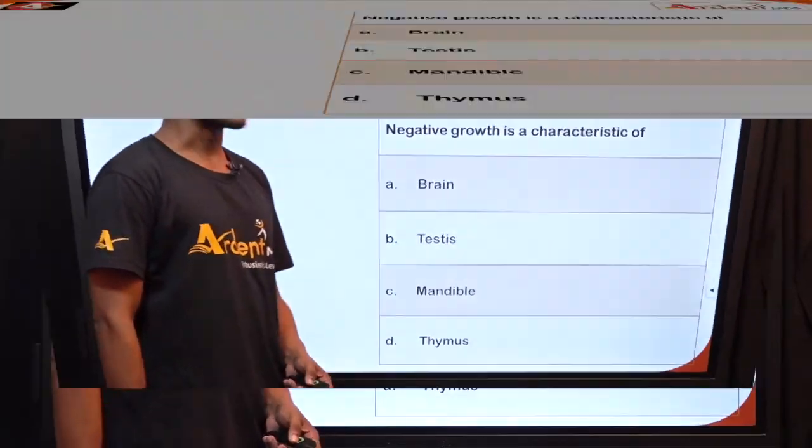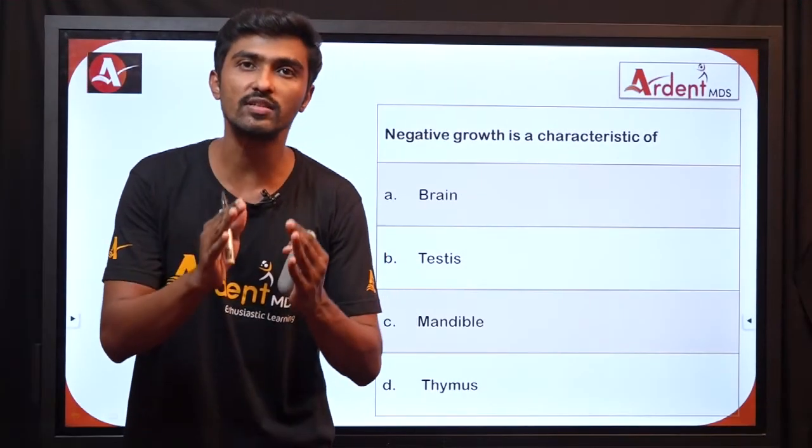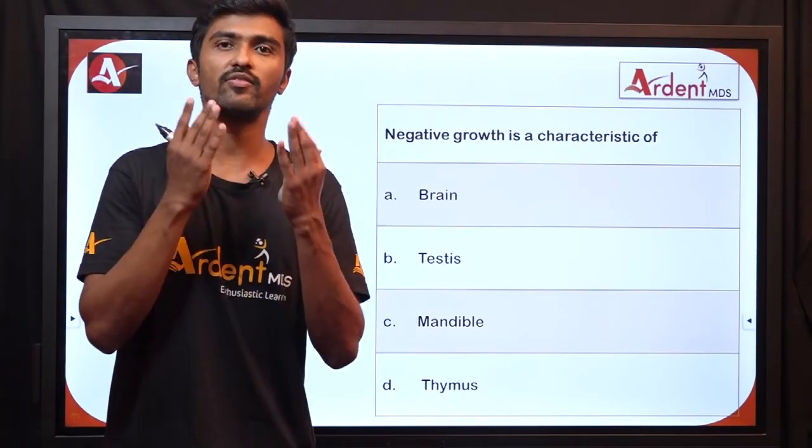Negative growth is characteristic of, a very important question. What is negative growth? If something is increasing or progressing, it is called positive growth. If something is decreasing, getting back, decreasing in size, that is called negative growth. Lymphoid tissue is characterized by the involution property. We have evolution and we have involution.